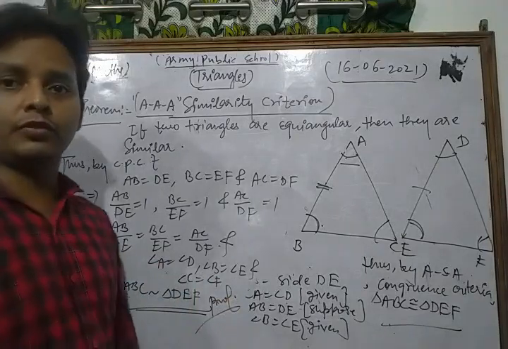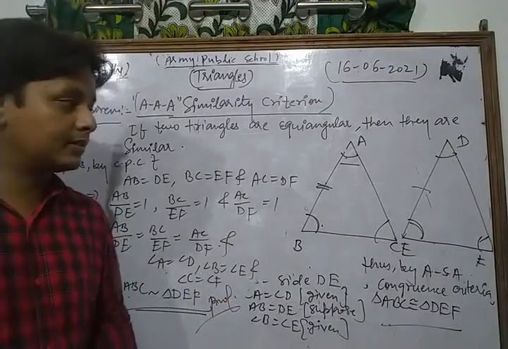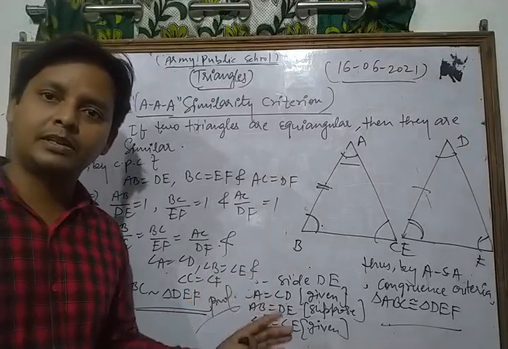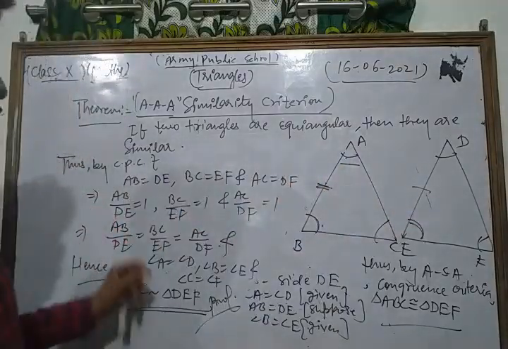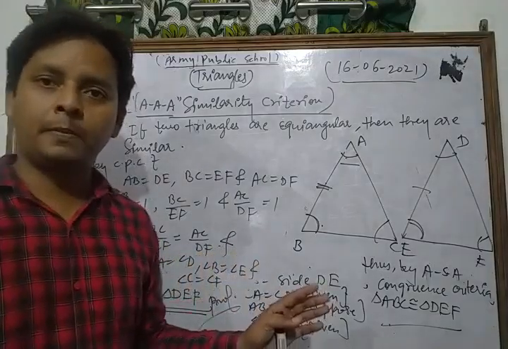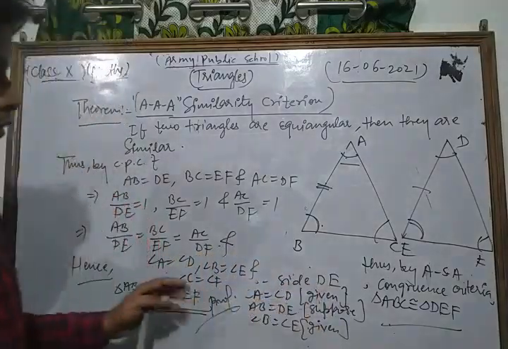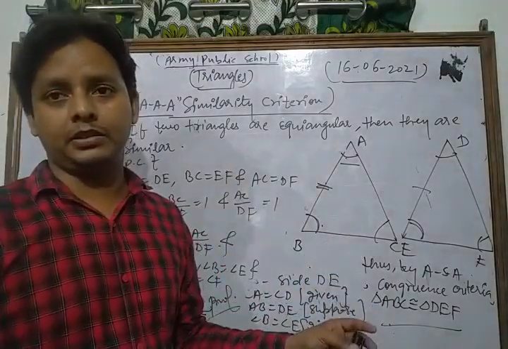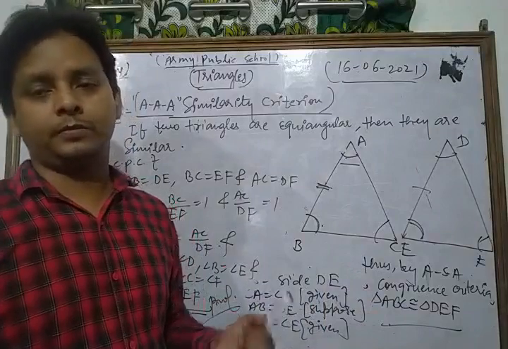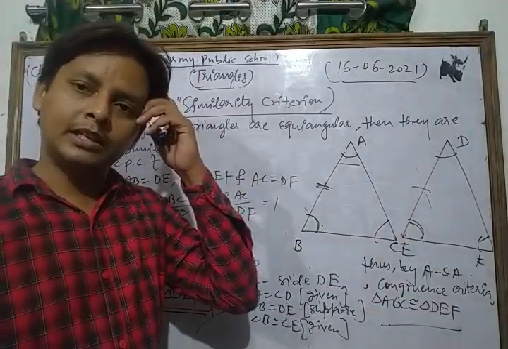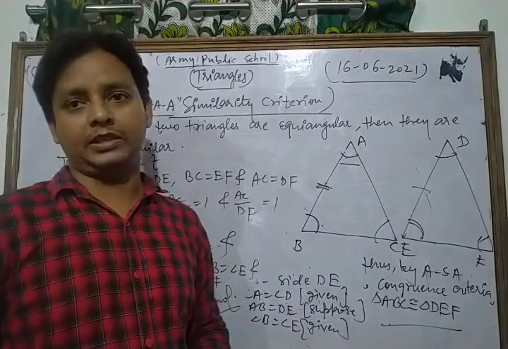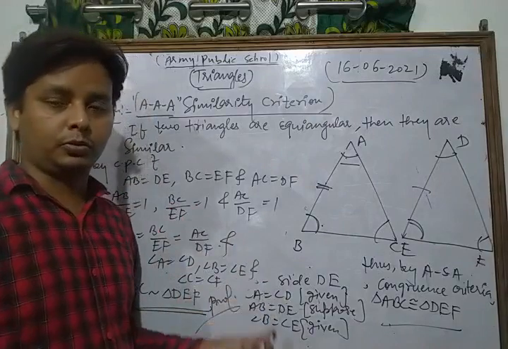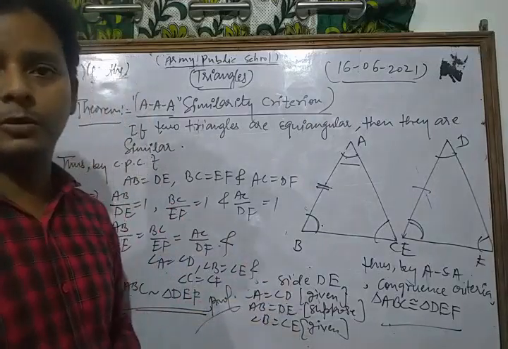Thus dear student, in this way we can prove many important theorems based on the criteria of similarity of triangles. So please do more and more practice of this type of questions and theorems. After that you can solve every question of your NCERT exercise. So this is the angle similarity: if two triangles are equiangular, then they are similar to each other, with corresponding angles equal and corresponding sides proportional.